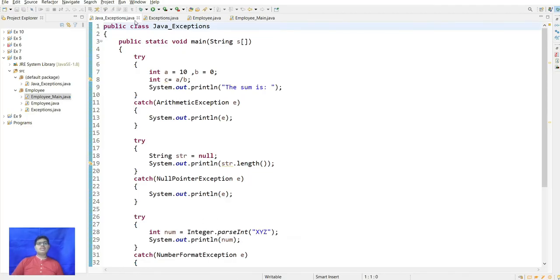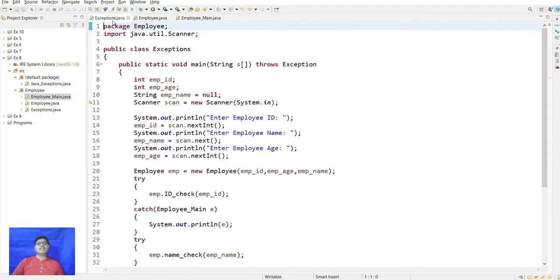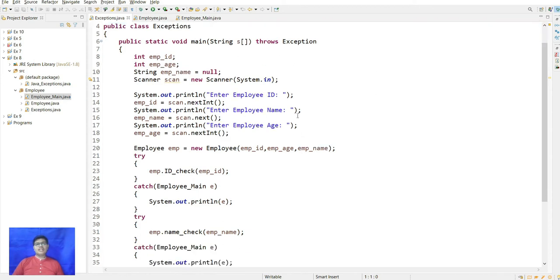After this, the program. Here, the exception classes I have taken in the package exception. In main, it is throwing exceptions for int employee id, int age, and name. If the name is null it will print null pointer exception, but we are taking the employee id, employee name, and age.